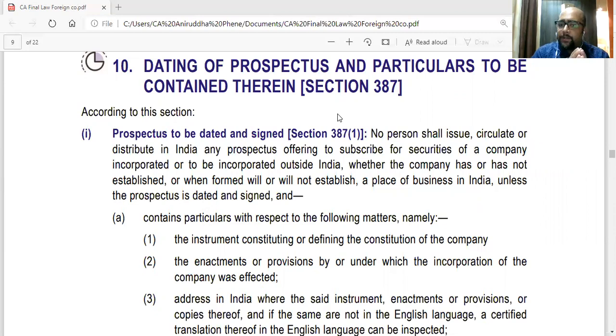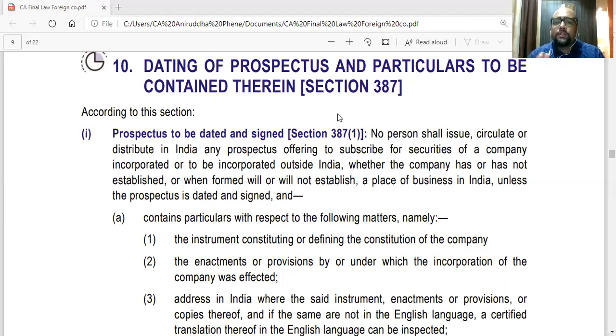So the rule is that if you are issuing shares and other securities in India, you need to issue a prospectus. And the most important part is that the prospectus should be dated. And that is there even in case of Indian companies. So a prospectus, to be valid, has to be dated and signed. If a prospectus doesn't contain a date, then it is invalid. Similarly, if it is not signed by directors for issuing that, again, it is invalid. Plus all the provisions of prospectus which are applicable to Indian companies are also applicable to foreign company prospectus.